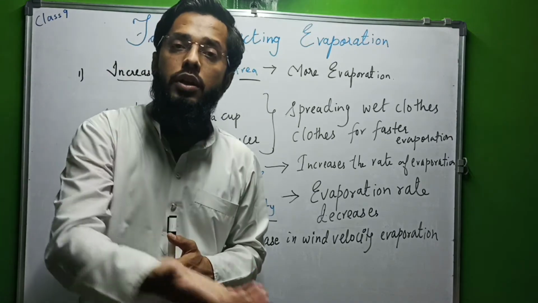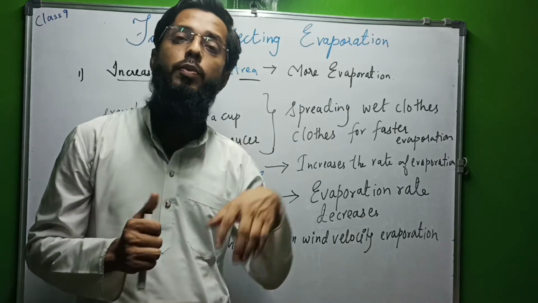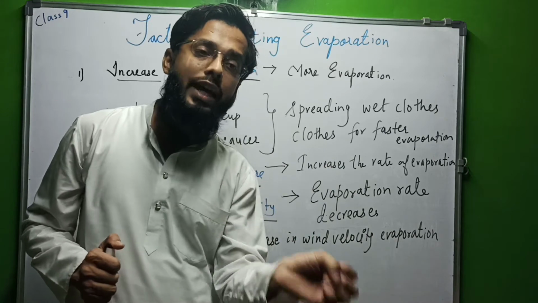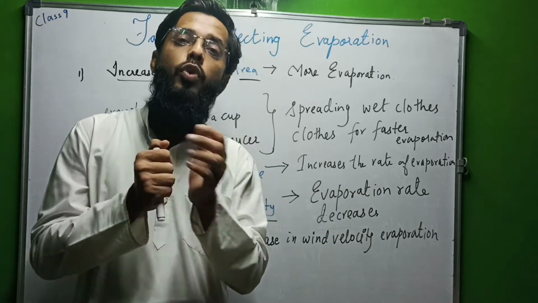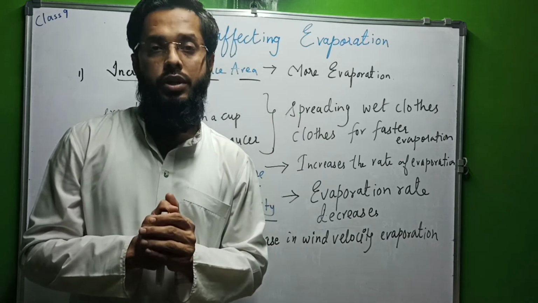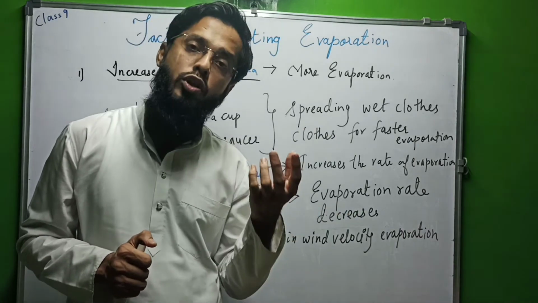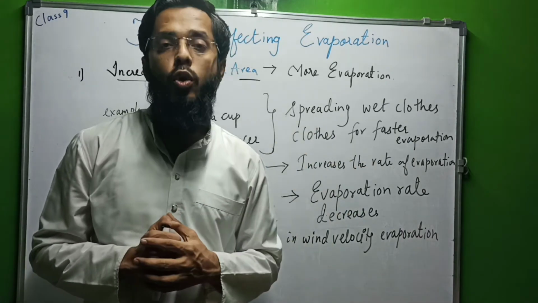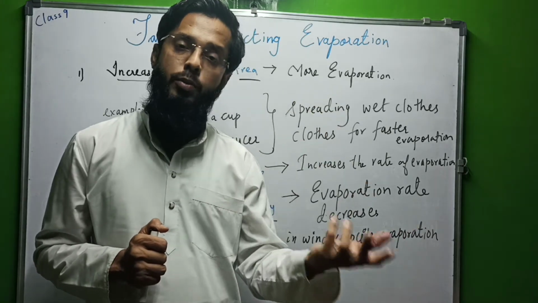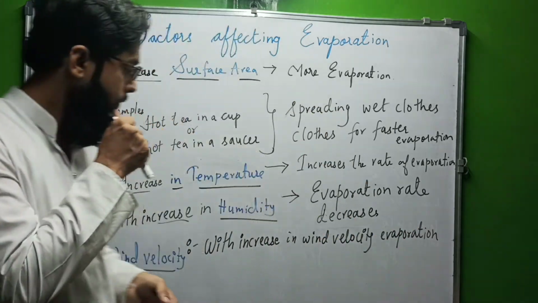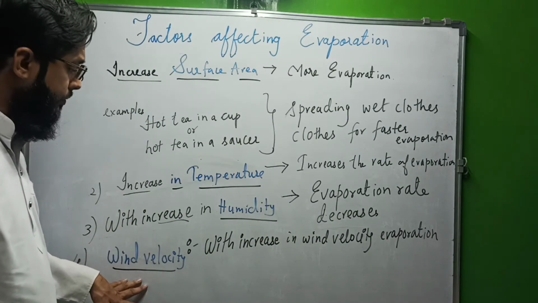So the evaporation will take place at a slow rate because there is already moisture in the atmosphere. So this humidity in the air will decrease the rate of evaporation. If there is humid air in the atmosphere, evaporation will be less. And because of this reason, wet clothes do not dry fast or take more time in rainy season, because the air is humid.